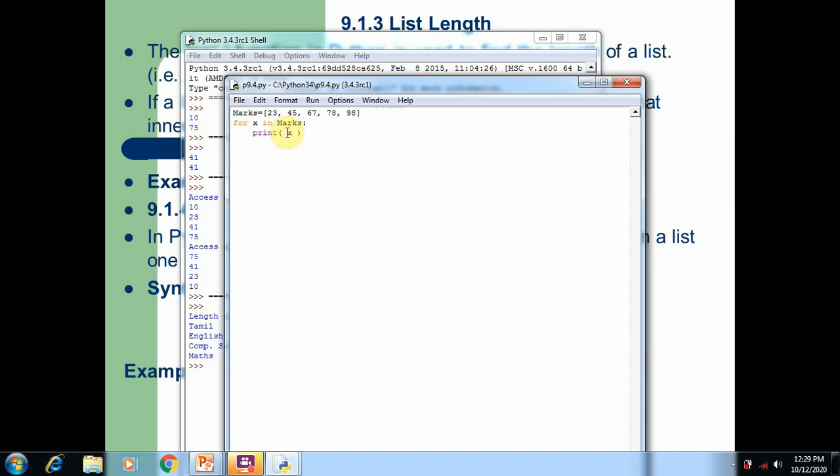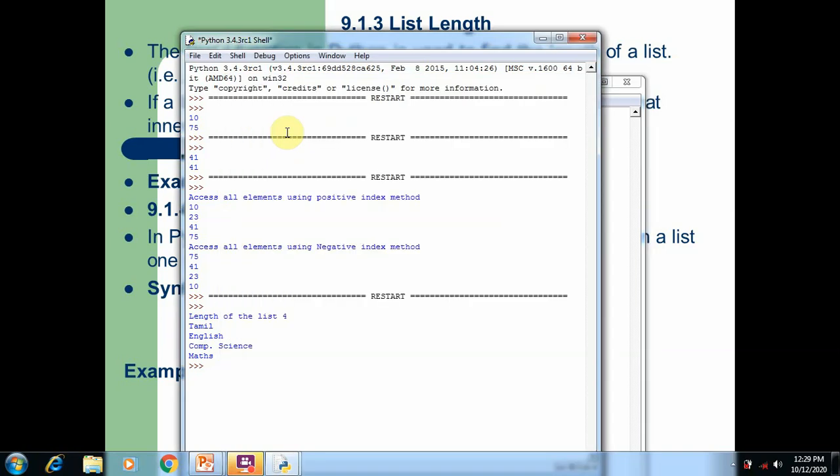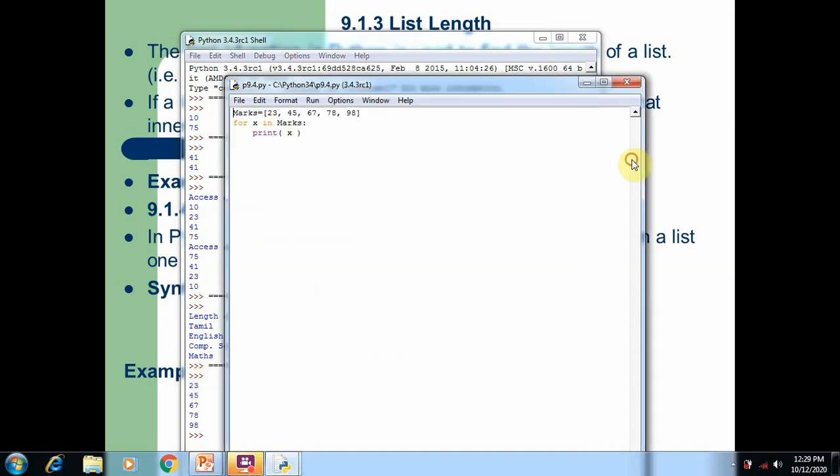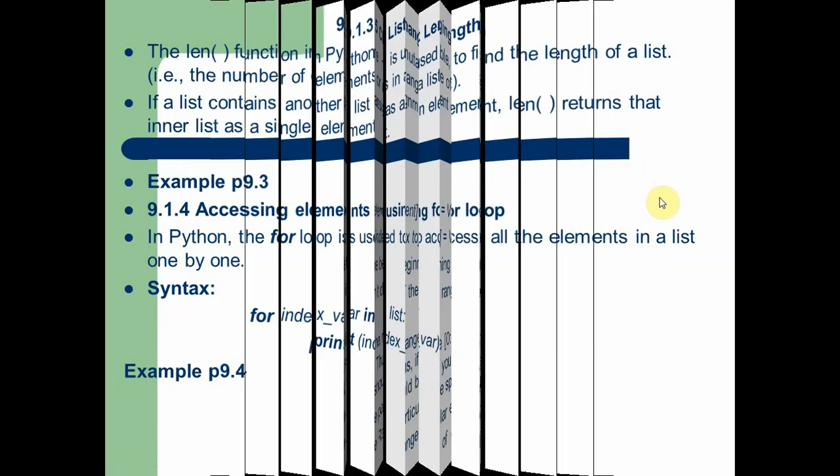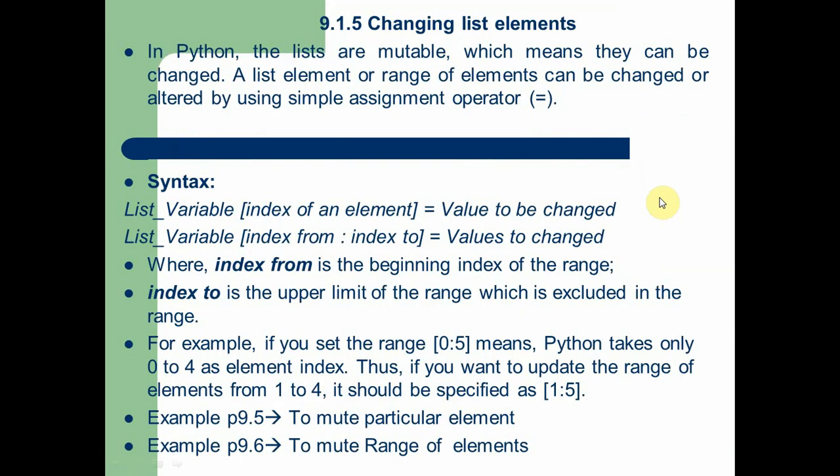So here we are going to run the program. You can see all the elements are accessed without giving the upper limit, without using len function, without incrementing index value for the loop. So next program is changing the list element.